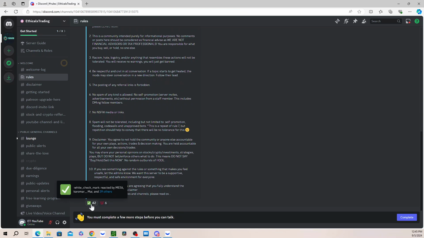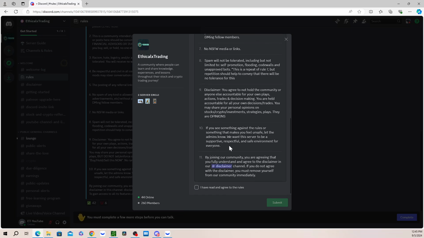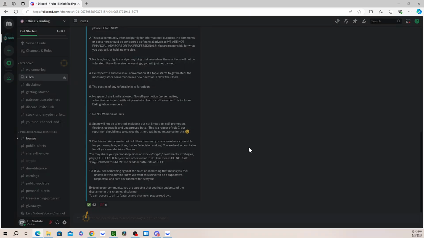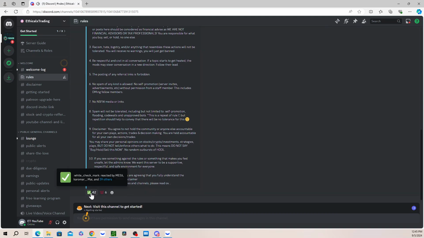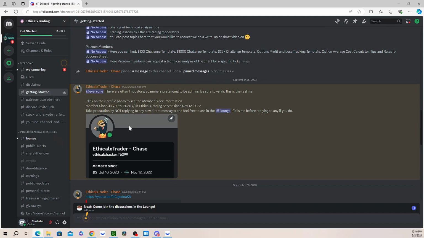Once you've read the rules, you'll click the green checkbox to verify. I'm going to ask you to do this. You're going to mark you have read the rules and click submit. Go ahead and click verify again. See that incremented by 1 once I did that. That's going to give you the role that you need to be able to see and do things within the other channels. Next, it's going to tell you to go to the Getting Started channel.